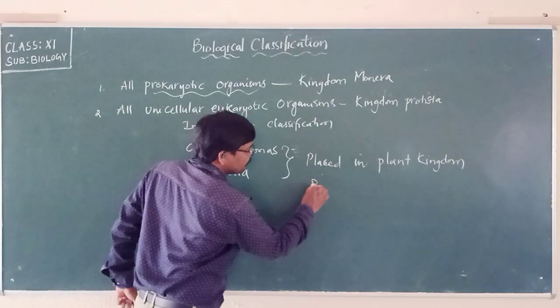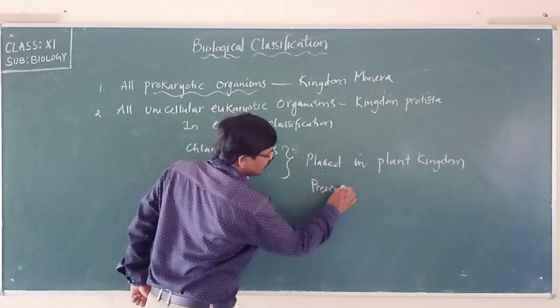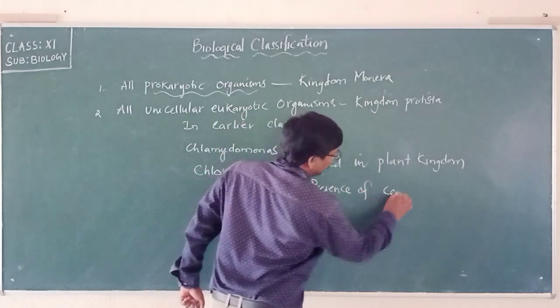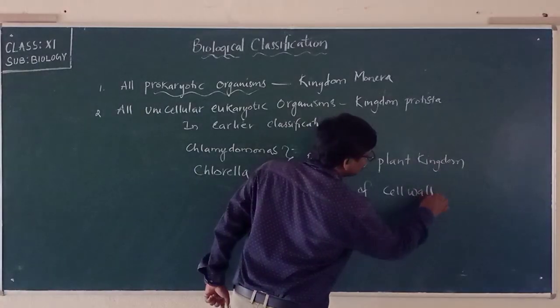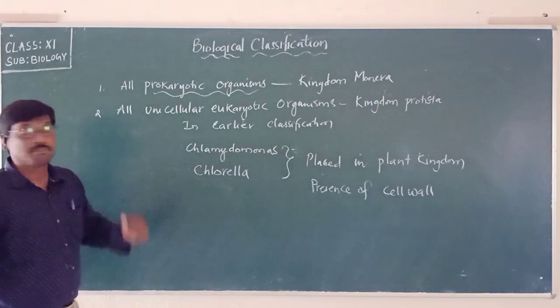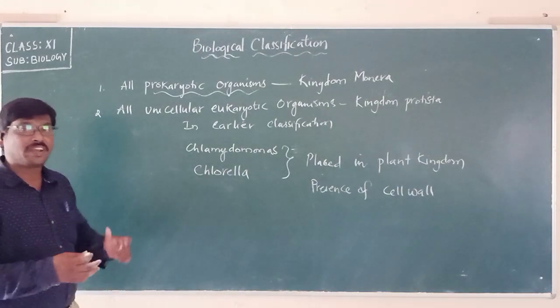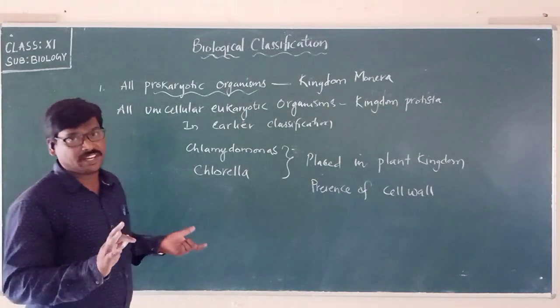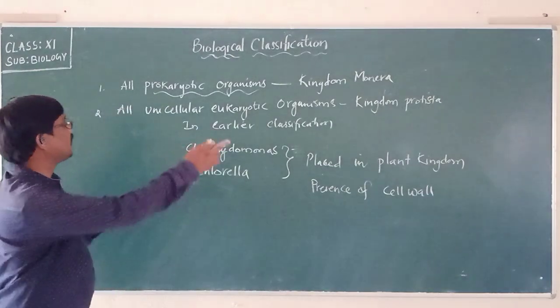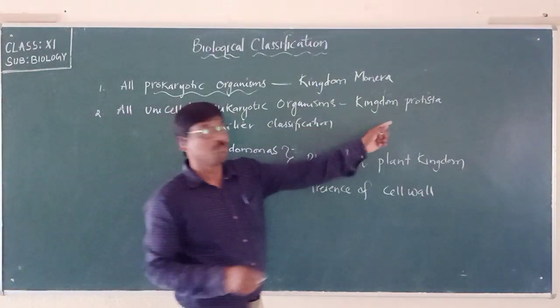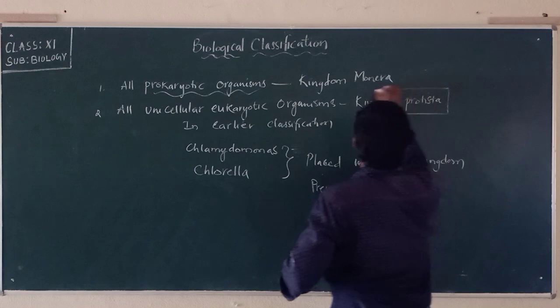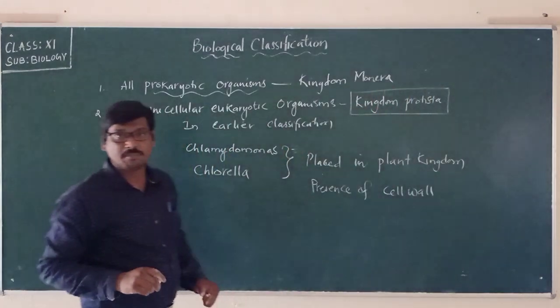Just because of the presence of the cell wall. Chlamydomonas and Chlorella were placed in the plant kingdom in the earlier classification just because they show the presence of a cell wall. But later on, when they were studied clearly, these two were placed under the kingdom Protista.